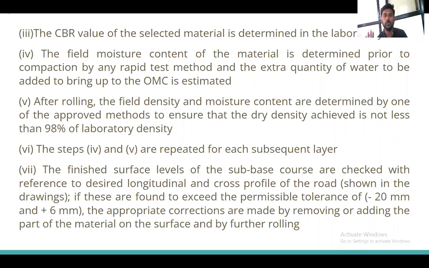We have to check how much moisture there is in the field soil. Then, if required, we have to add water to bring it to the optimum moisture content. After the rolling, we have to check the field density and the field moisture content, determined by one of the approved methods, to ensure that the dry density achieved is not less than 98% of the laboratory density. Whatever laboratory density we have achieved, the field density should be at least 98% of that density.